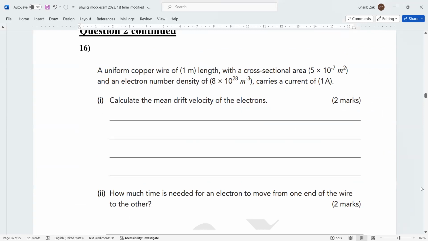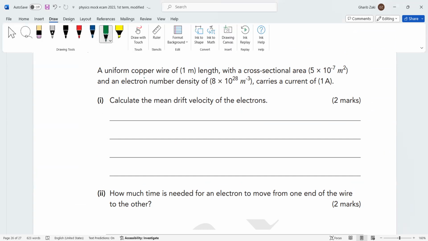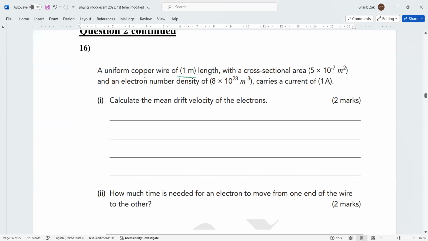Uniform copper wire of 1 meter length. The given in that one is the length of the wire. The cross-section area must be in meter square, already given. And the number density, it means n small. The current is 1 ampere. Calculate the mean drift velocity.